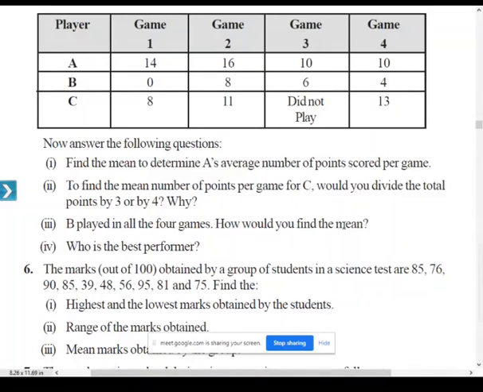Already we know, in order to find the mean of any numbers, it is sum of observations divided by number of observations. So for B, 0 plus 8 plus 6 plus 4, you will get 18, and 18 divided by 4, the number of observations. Total how many games is he playing? B is playing 4 games. So 18 by 4, you will get 4.5. So all of you go to question number 4, the last one.